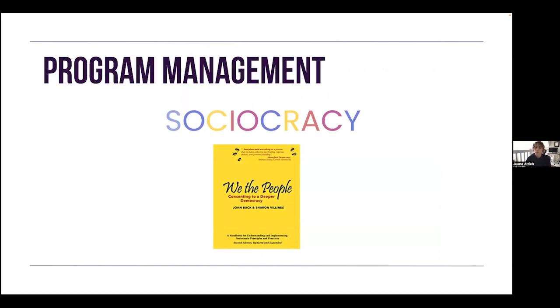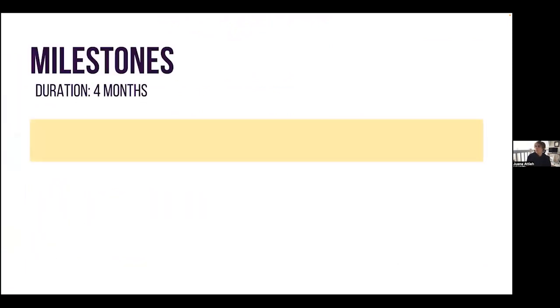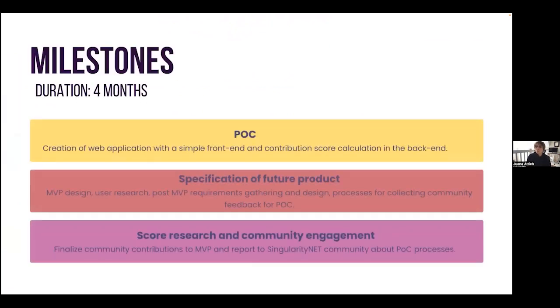So the program management that we use at Fortrek, or with this project, is going to be based on sociocracy, which is heavily dependent on group consent. And then this is our team. We are very engaged in the SNET community and have contributed in various ways, which you can see on the proposal as well. And the duration that we proposed is 4 months.